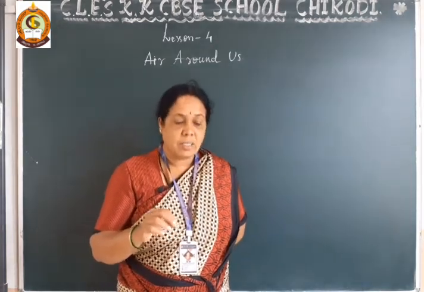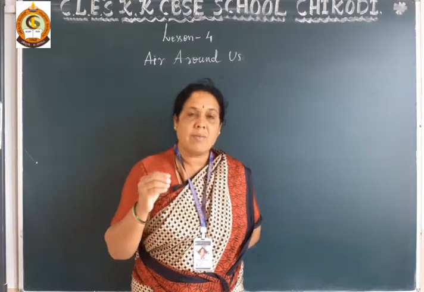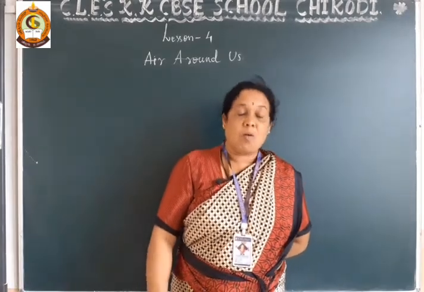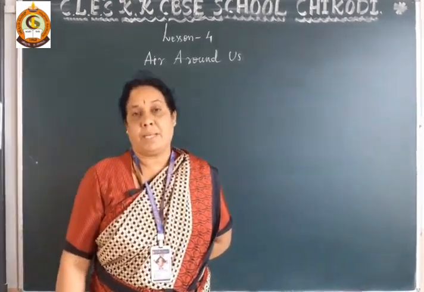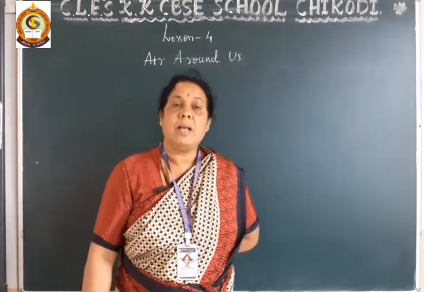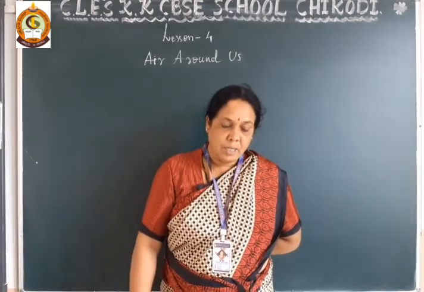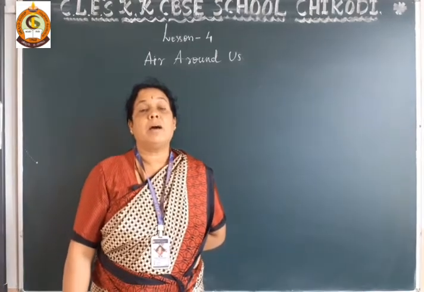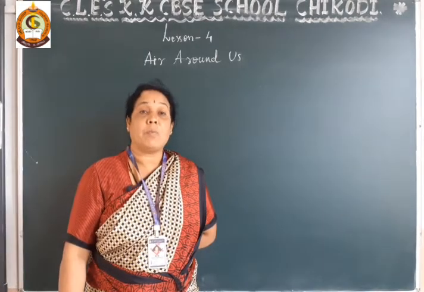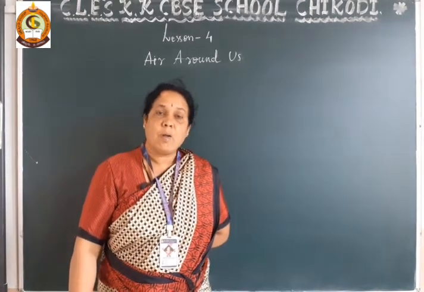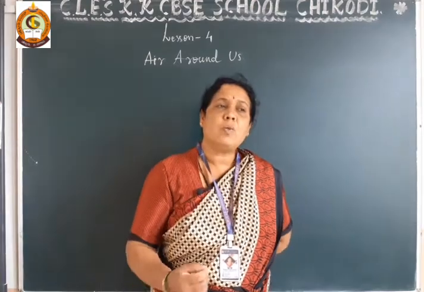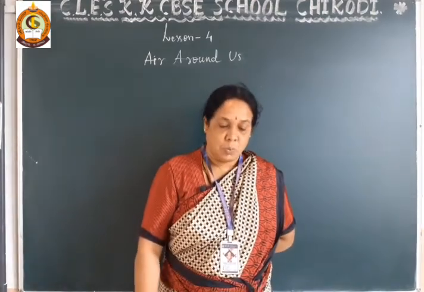These things we have already learned, but once again I will revise these points. All living things need air for breathing. Our earth is surrounded by a layer of air that is called the atmosphere. What is the work of the atmosphere?